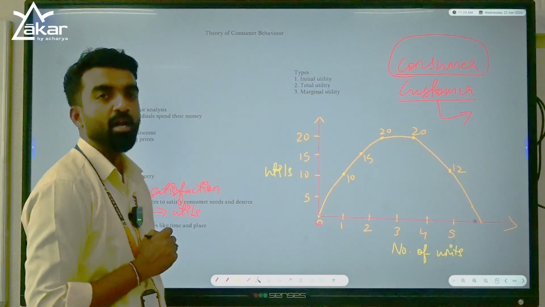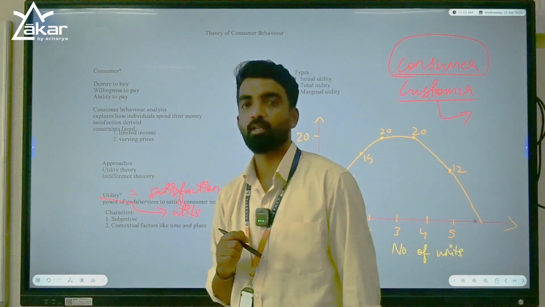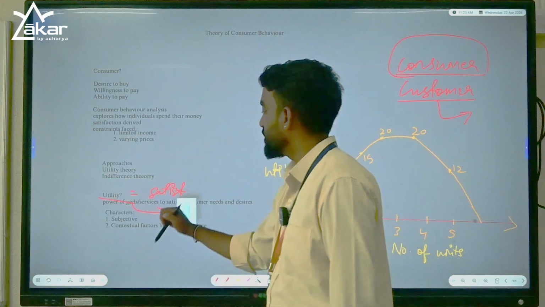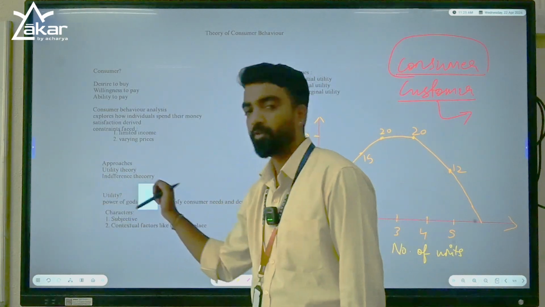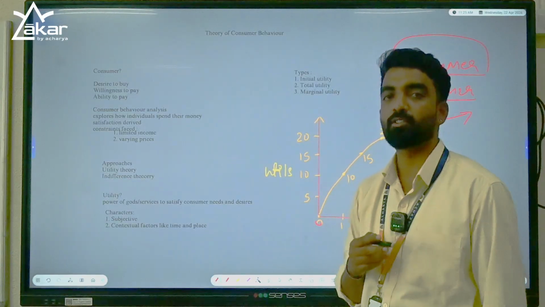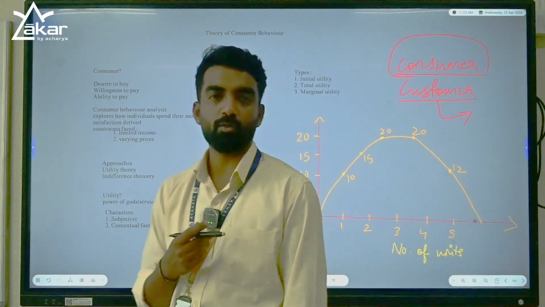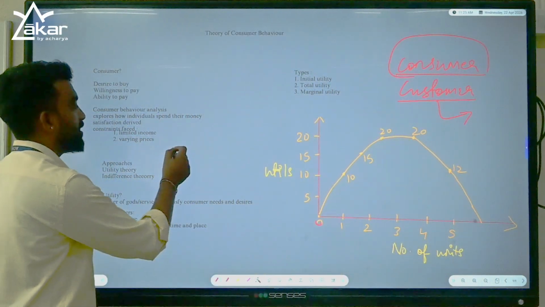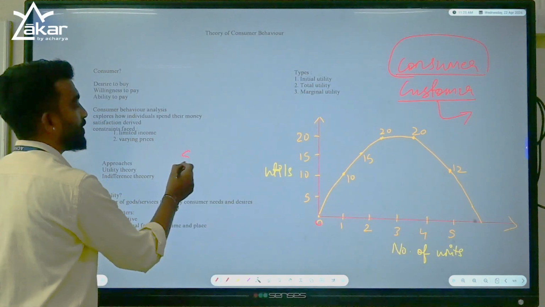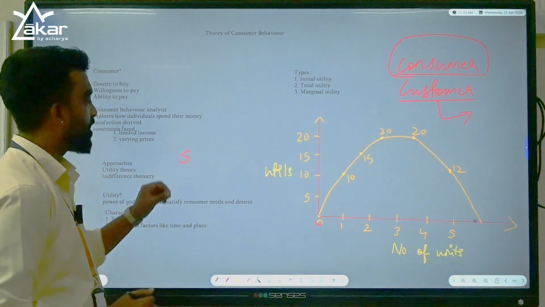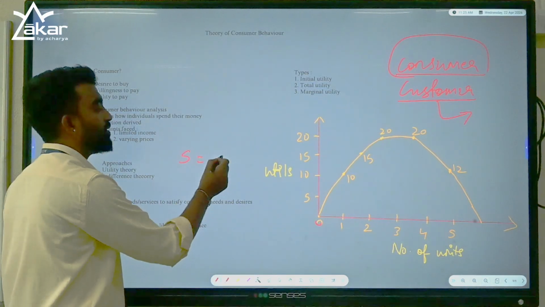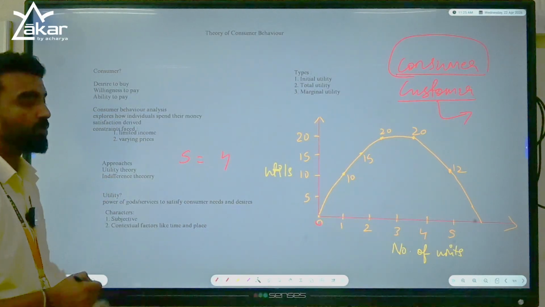Now you can ask me, how do you measure satisfaction? Right? Nowadays, wherever you go, even for a restaurant or watching movies, they will ask you to rate. Right? Rate according to your satisfaction. Let's say a movie is rated out of 5. You will have stars, right? You have to give a rating. Out of 5, you will give 4. Then how are you telling this?